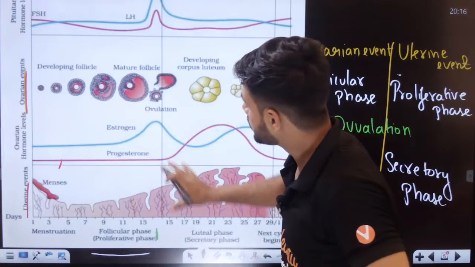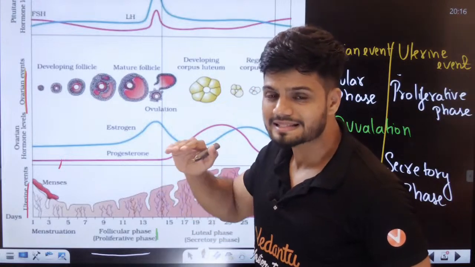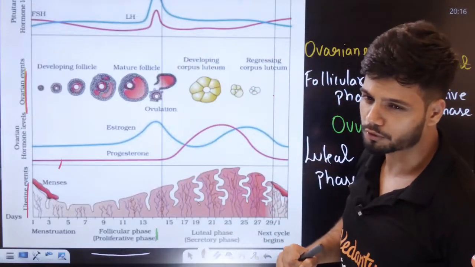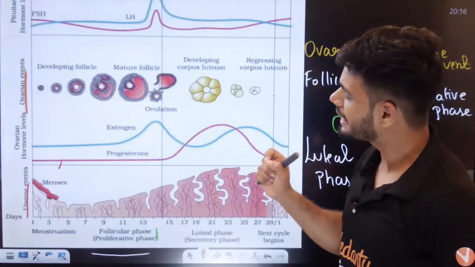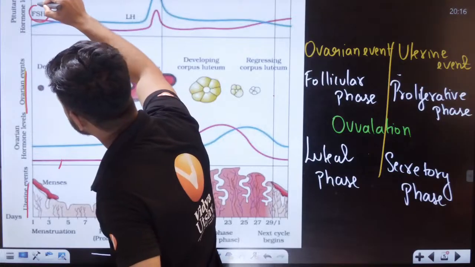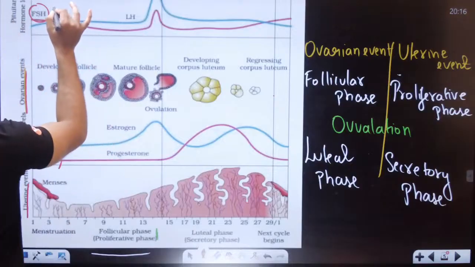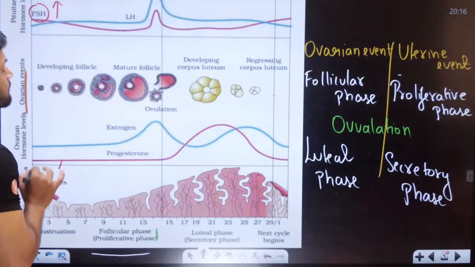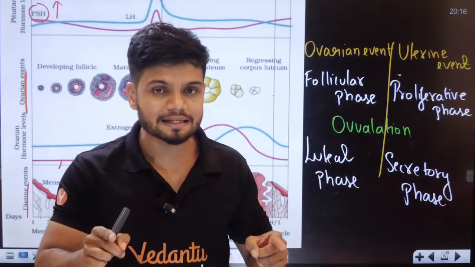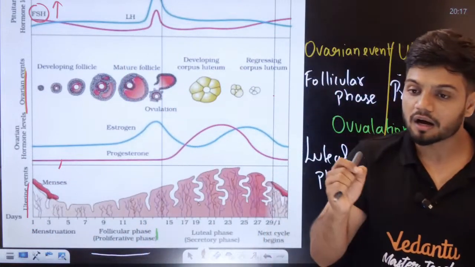Now, students, can all of you look at the diagram and tell me which hormone is at the top right now? Do you think the red line is on the top or the blue line is on the top? Can all of you see that in the starting stage, FSH is actually high here? Yes or no, students? FSH stands for follicle stimulating hormone.